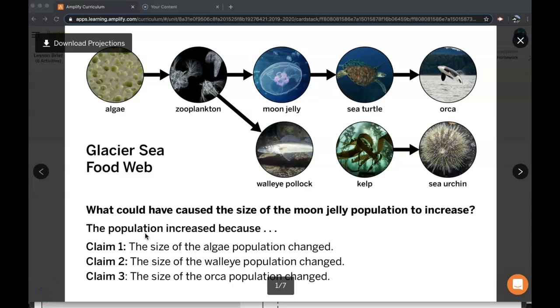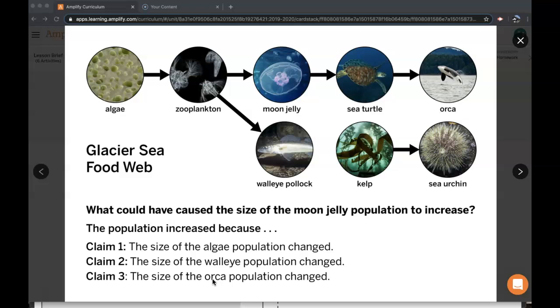What we need to do in this activity is find out whether any of those things happened. Did the size of the algae population change in the right way, or at all? Did the size of the walleye population change in the right way at all? Or did the orca population change in the right way or at all? So in order to explain the jelly population increasing, we're going to be looking at evidence about the other populations, whether they change size or not.